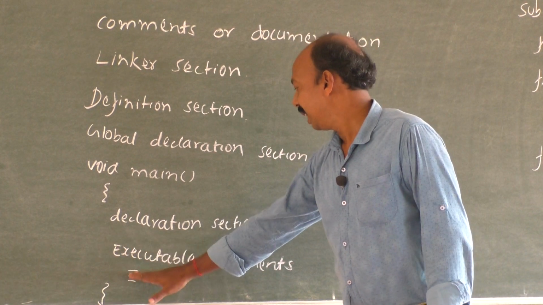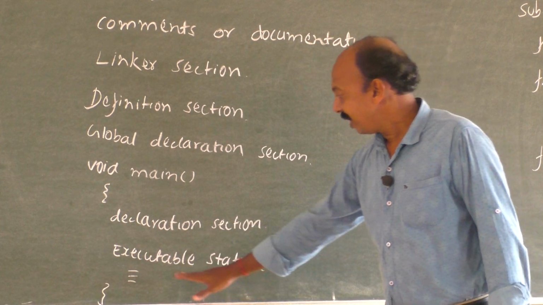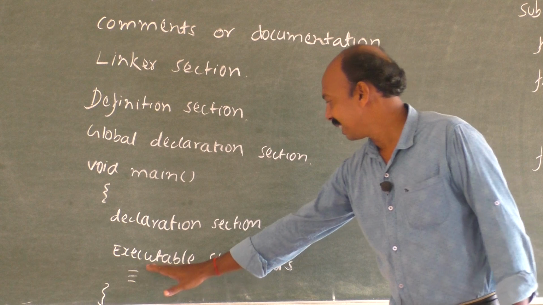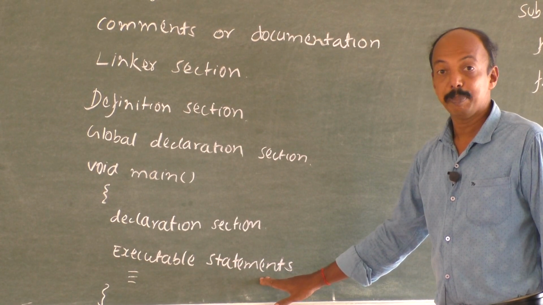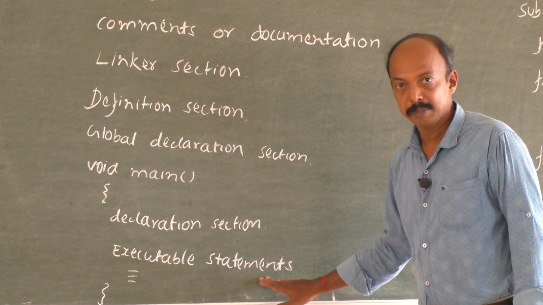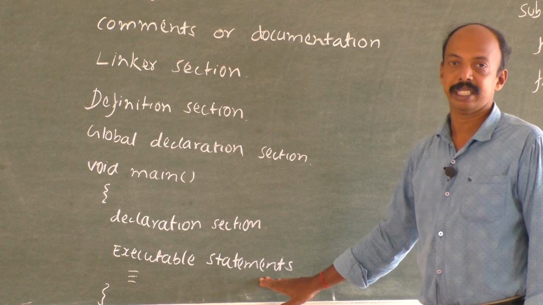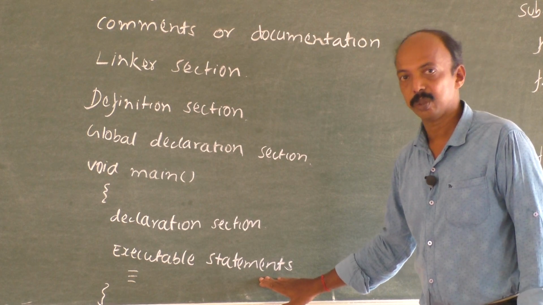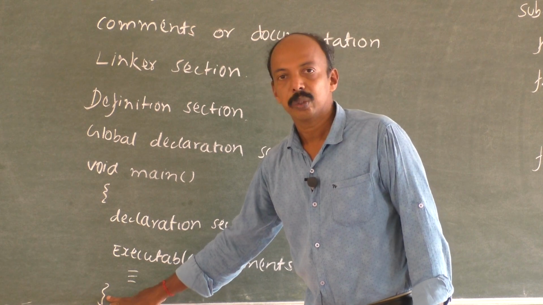Then we write the statements here. After writing all the statements, which are called executable statements, the number of statements depends on the complexity of the program. It may have only 10 lines of code or more, maybe 100 lines of code. Then close the program with the closing flower bracket.